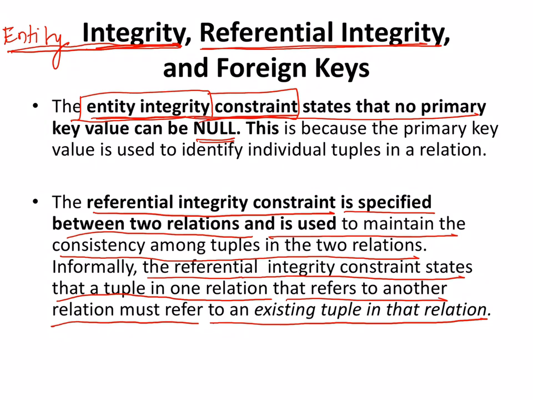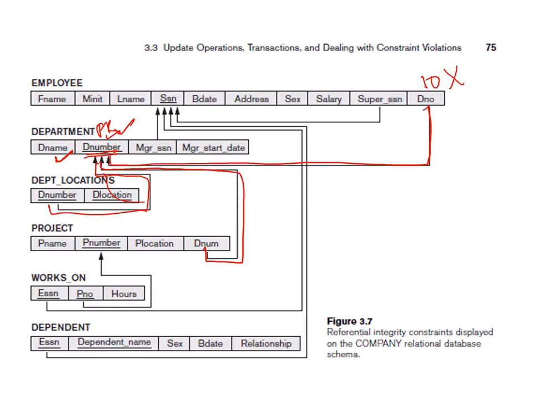That means if I am referring to department number 10, then department number 10 should exist in the department table. If I am referring to department number 20, then department number 20 should exist in that particular primary table, the first table, which keeps a note of all the departments. This is not possible unless this department table has that number.